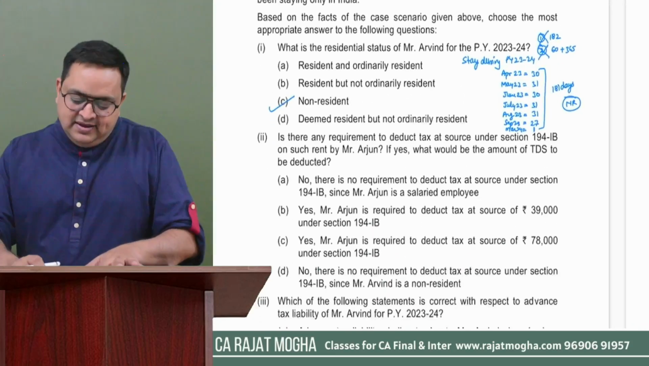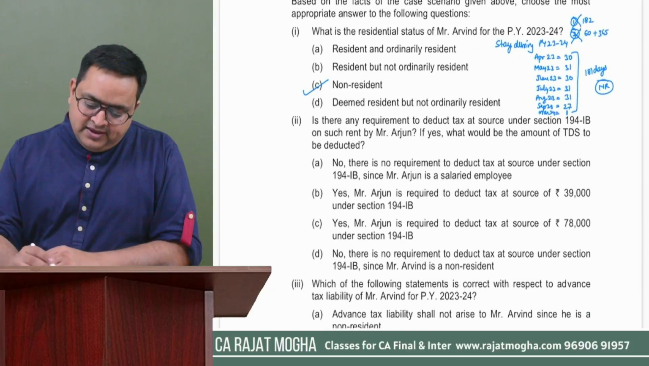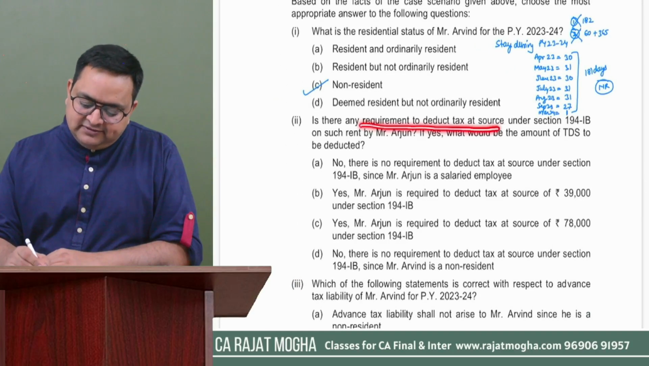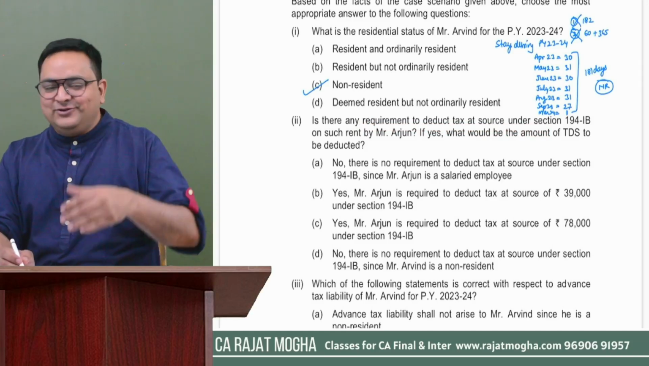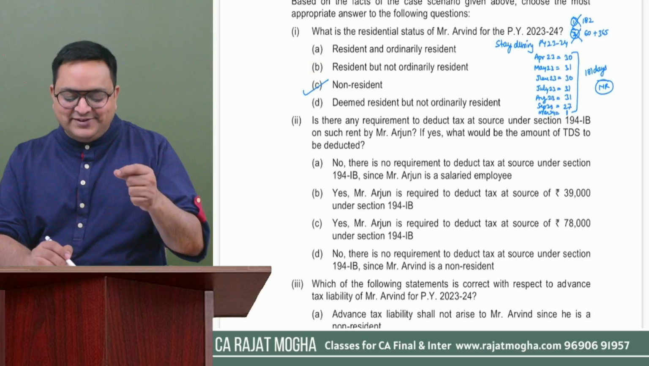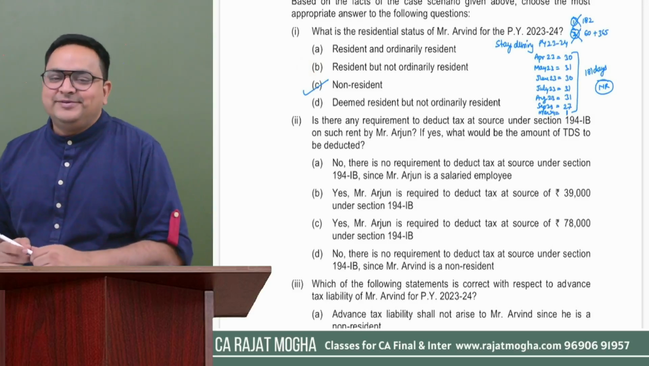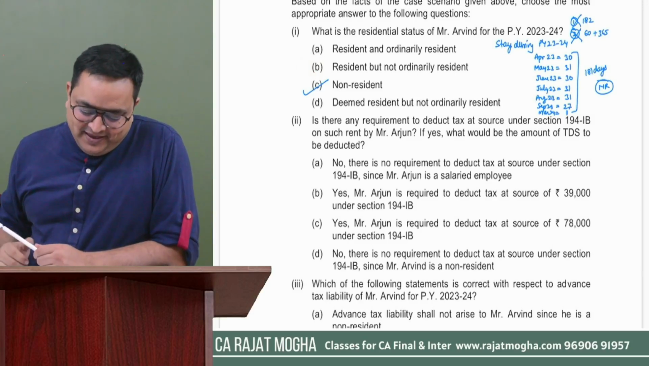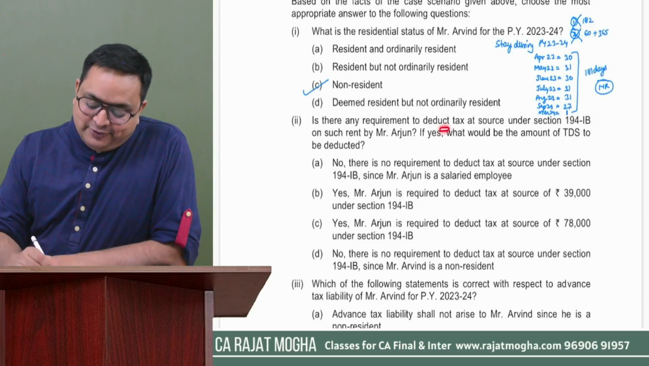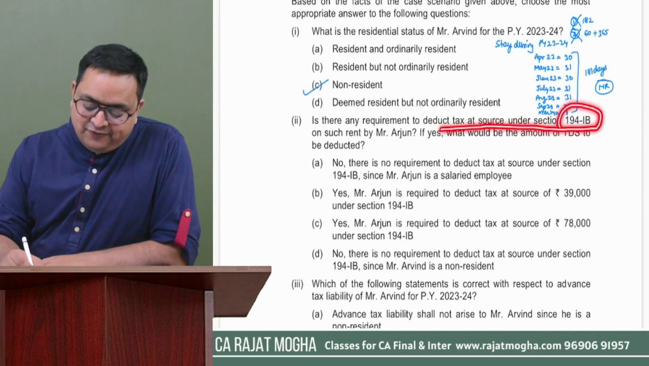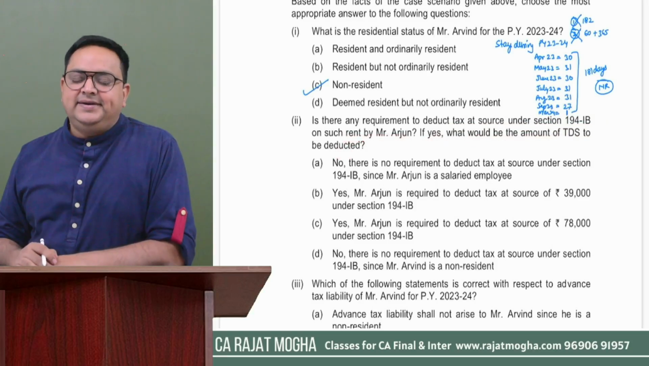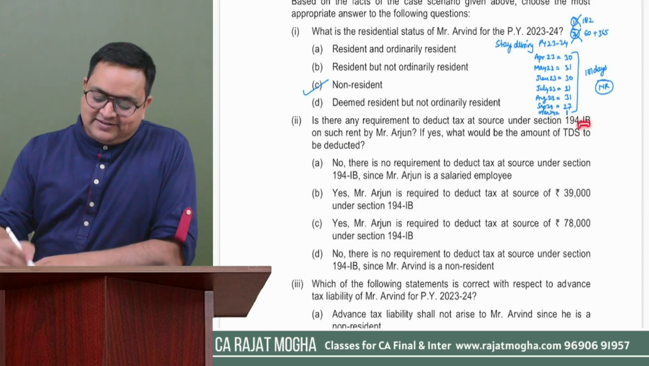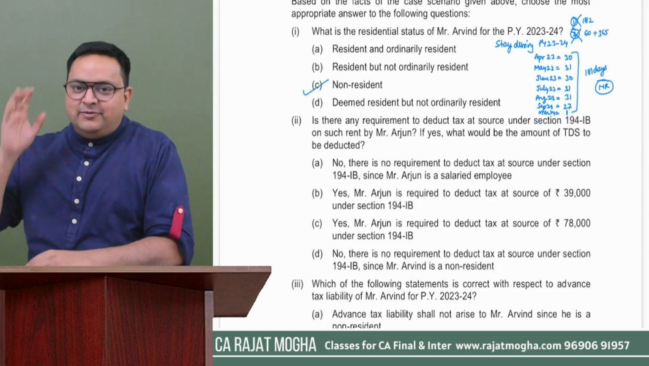The next question says, is there any requirement to deduct tax at source? Very nice question. Now they are asking the question of TDS also. In the first part, they asked the question for residential status, and now they're asking for the question of TDS. Is there any requirement to deduct tax at source under section 194IB on such rent by Mr. Arjun? If yes, what would be the amount of TDS to be deducted? Okay. They are asking 194IB. Sir, we don't remember what is 194IB.